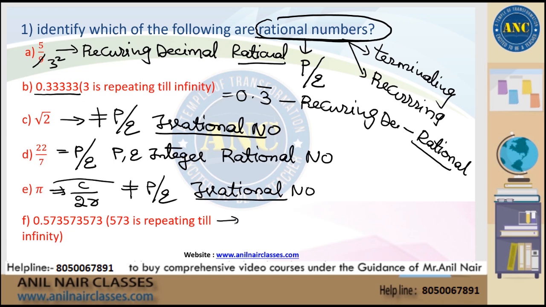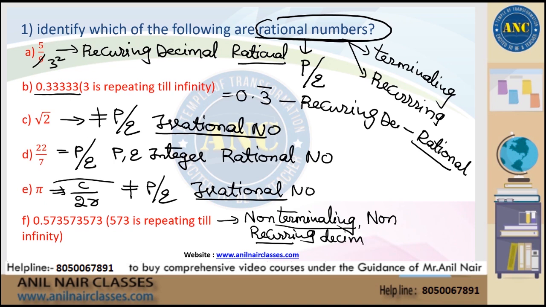0.57357353... It is nothing but non-terminating. It is not recurring. Non-terminating, non-recurring decimal. I hope it is clear, right?